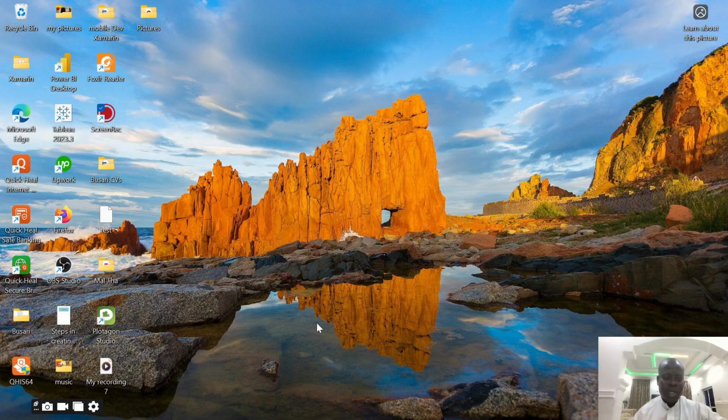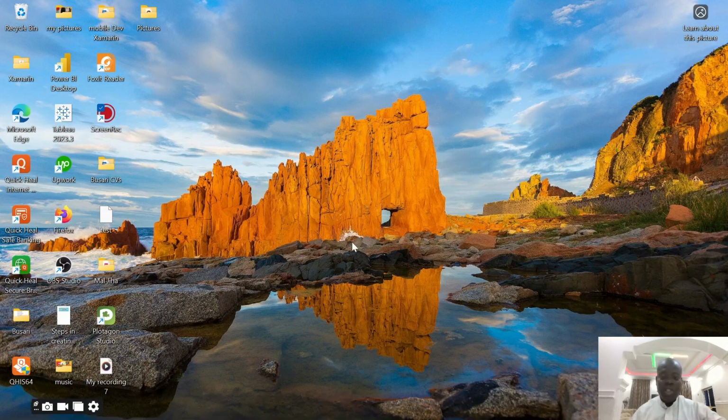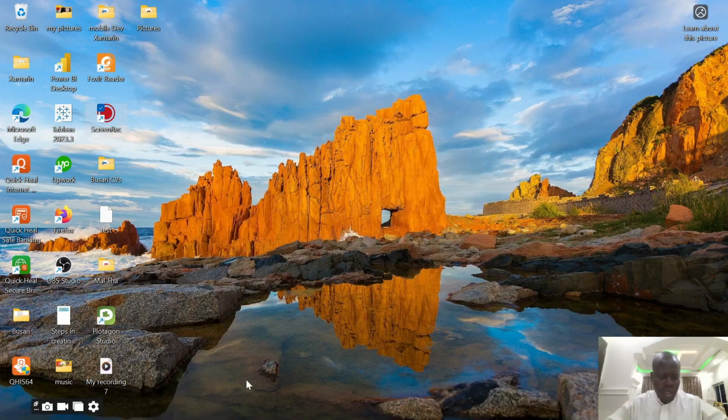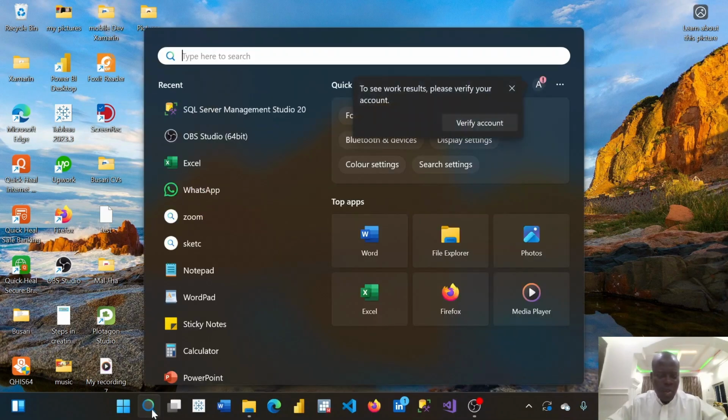So let's move into the practical class. So what we are going to use here is what we call SQL Server Management Studio, and I'm going to launch my SQL Server Management Studio. So how do you launch your Server Management Studio? You can come to this place and search. So let's launch the SQL and start the practical class properly.